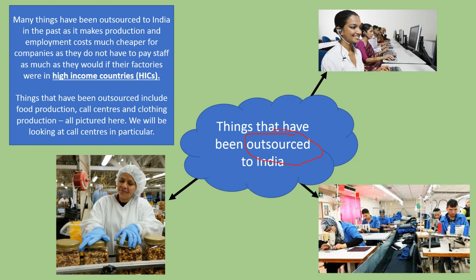Okay, so normally when these companies outsource, so they get another country or people in another country to provide their products or services, it's not as expensive as it would be if they were to do it in their own country. So for example, Nike, if Nike were to make their trainers in the UK or in the USA, it would cost them a lot more, because in the UK and in the USA they've got employment laws that mean their employees have to be paid a certain amount, they have to have certain hours that they can work and things like that. Whereas in these lower income countries, they don't have those kind of laws. It's much cheaper to pay their employees. It's much cheaper to get the materials to make the shoes and things like that.